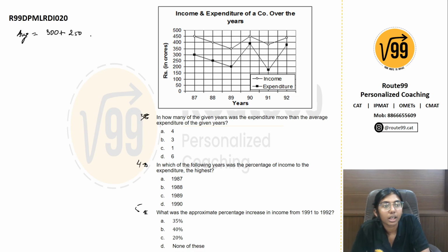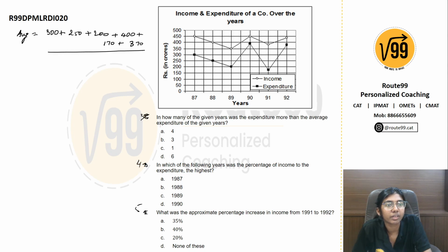Next we have 200, then 400 for 1990, then 1991, which is almost in the center, so we'll take 170, and in 1992 we will take this as 370. It is not exactly in the middle, but fine.